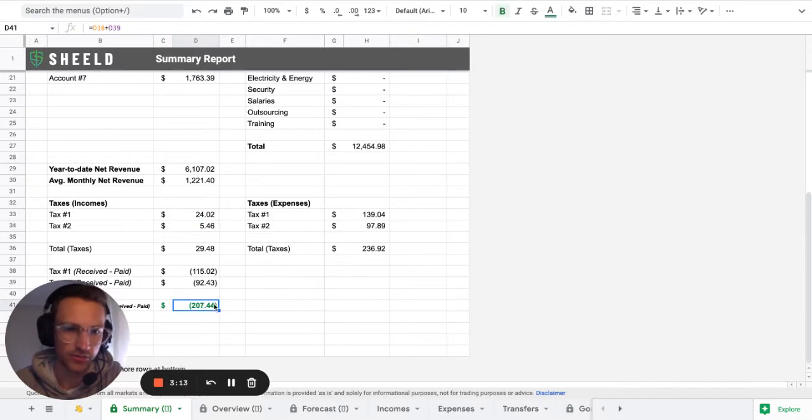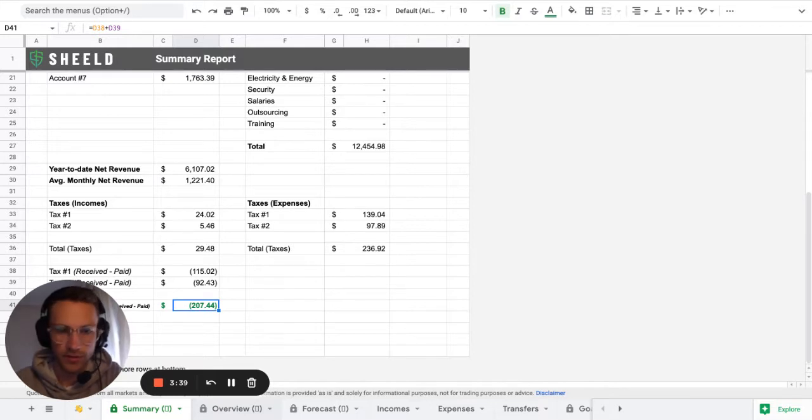Here, that would be 207. But on the opposite side, if you got $100 in sales taxes, but you only made purchases with taxes for, let's say, $50, that means you have to give back to the government the difference of $50. So that's the way it was working in Canada and Quebec.